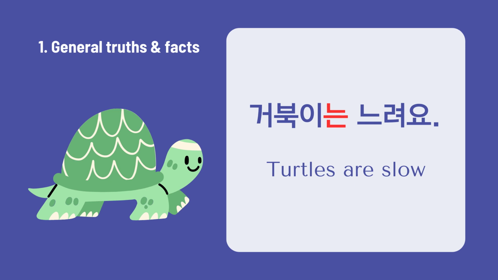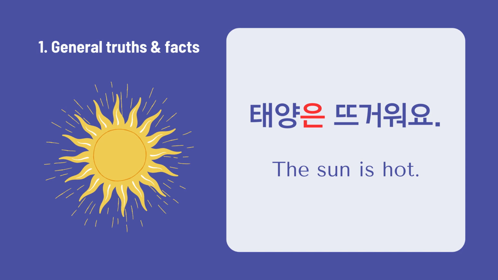거북이는 느려요. In this sentence, the topic marker 는 is used to indicate that we're talking about turtles in general, not a specific turtle. 태양은 뜨거워요. In this sentence, we are talking about the fact that the sun is hot.